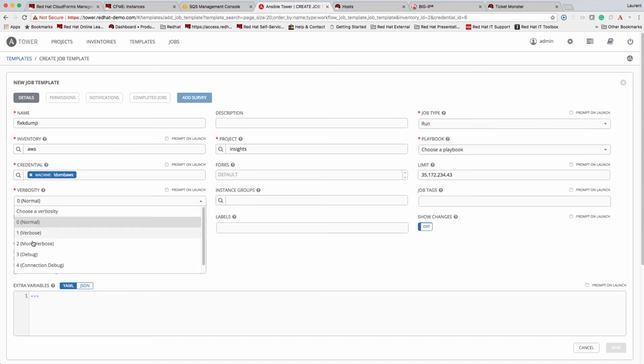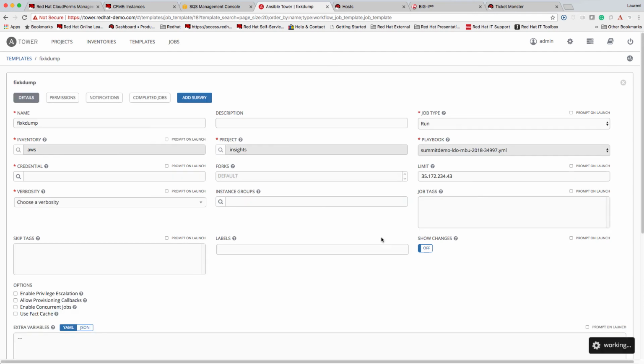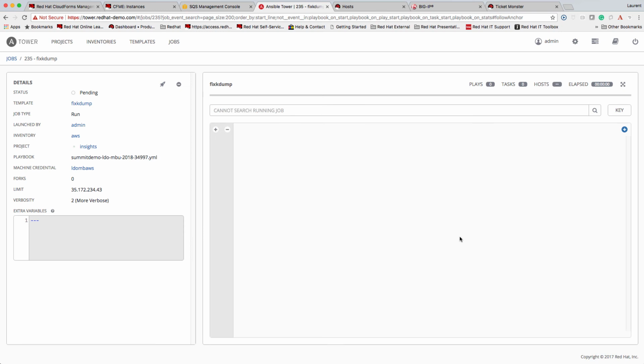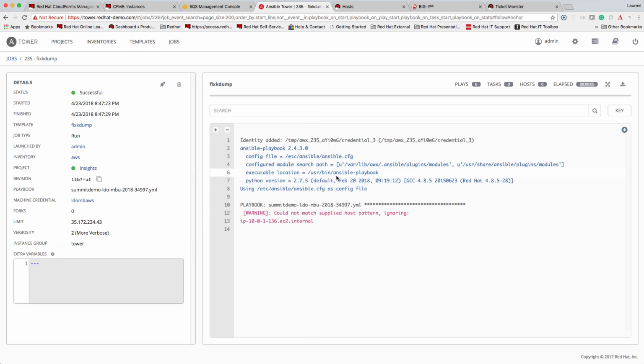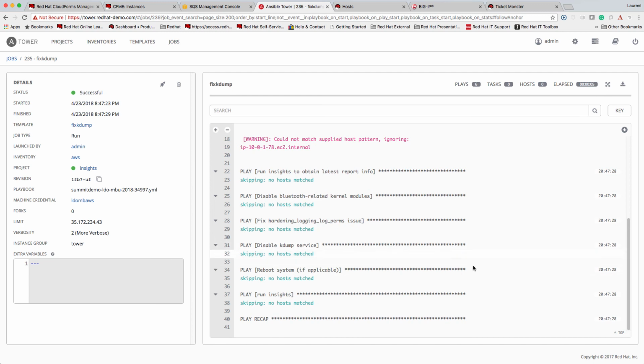You could also add a group, for example, or just leave the limit empty and then define that later during runtime. As you can see, that template is now available and we can run that against the host. We also know that we had some kdump issues when we looked at Insights, and this is now going to get fixed on that host right away.